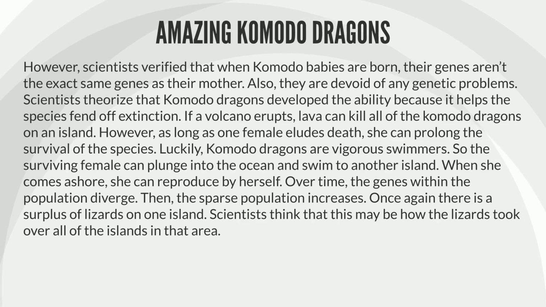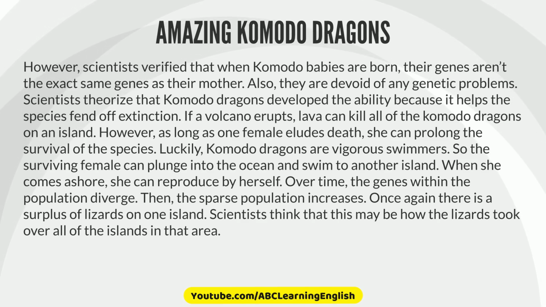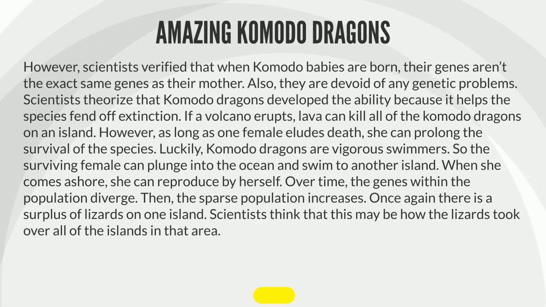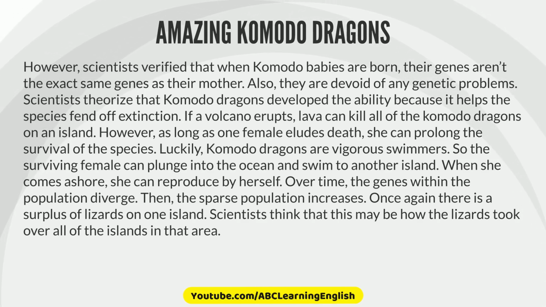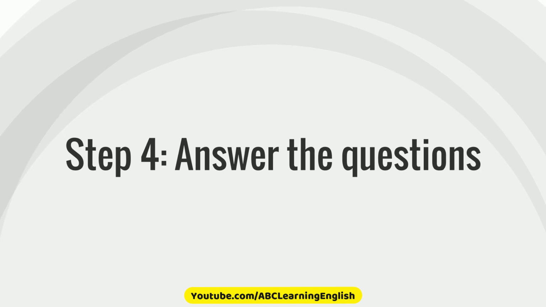Luckily, Komodo dragons are vigorous swimmers, so the surviving female can plunge into the ocean and swim to another island. When she comes ashore, she can reproduce by herself. Over time, the genes within the population diverge. Then, the sparse population increases. Once again, there is a surplus of lizards on one island. Scientists think that this may be how the lizards took over all of the islands in that area. Step 4. Answer the questions.